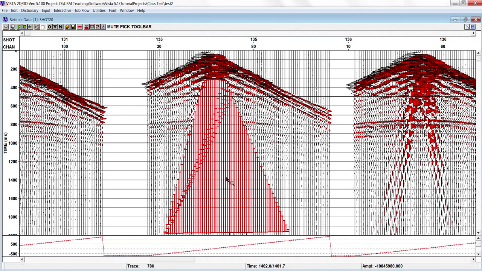So by using the surgical mute, we can remove this ground roll noise. So you see, quite good. So now when we do the stacking, it will be perfect.